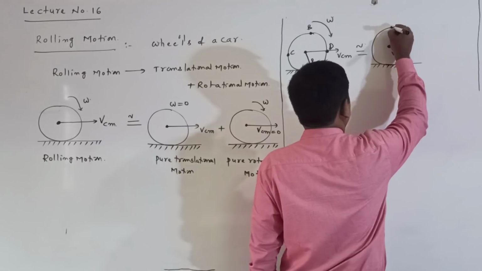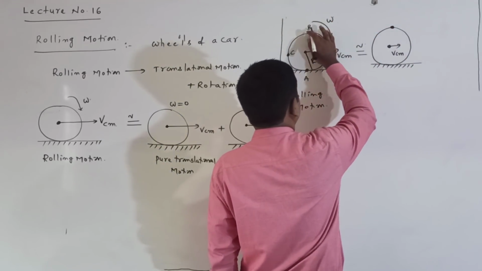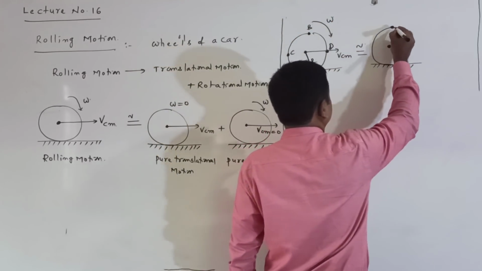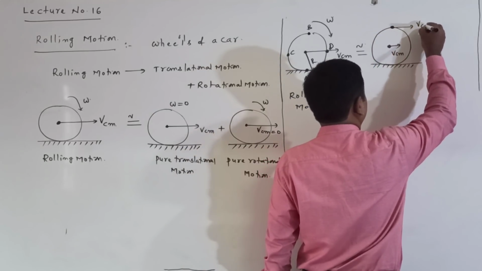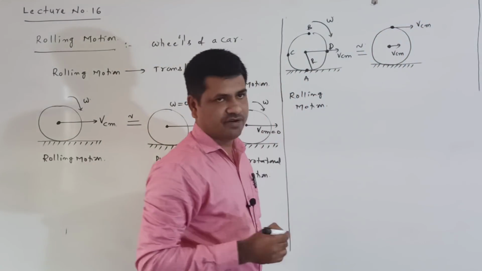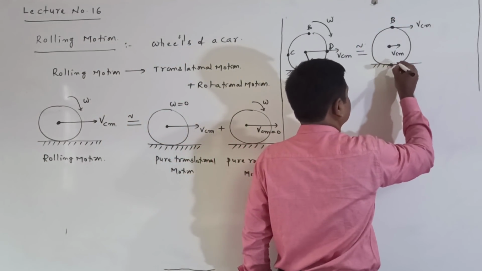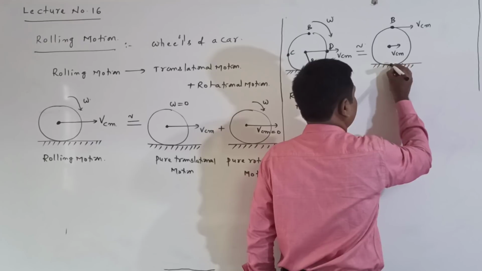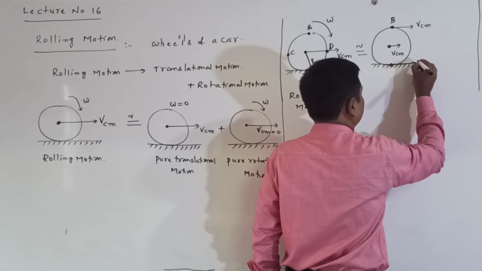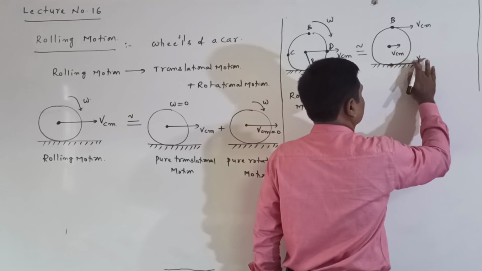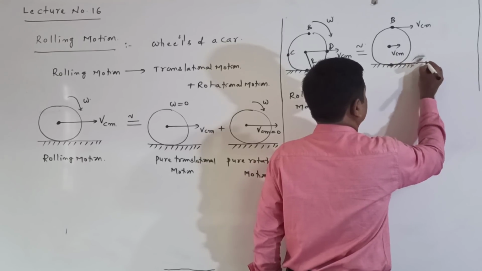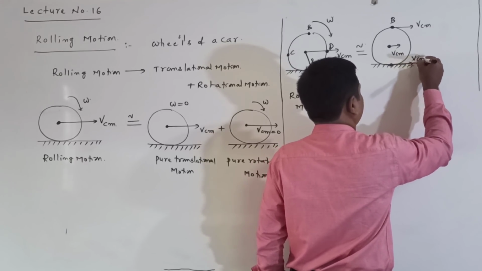Suppose I consider particle B. It is also moving with velocity Vcm in the same direction. Point A is also moving with velocity Vcm.